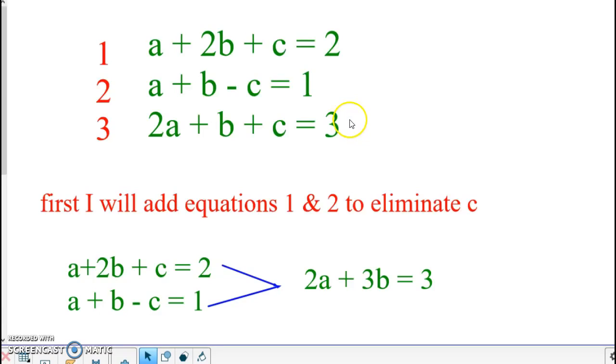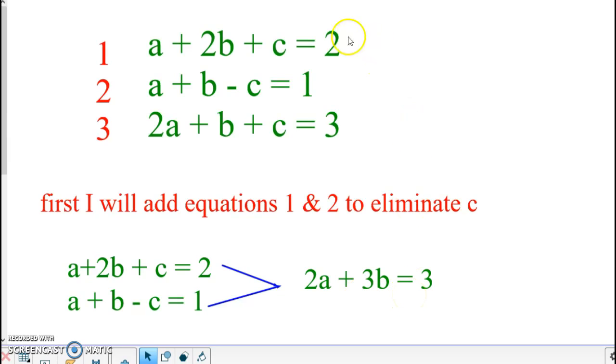In order to solve these, you cannot work with all three equations at the same time. Work with two at a time. So first I took equations 1 and 2 and I rewrote them right here. Then I combined these and the c disappeared. So this was my new equation.